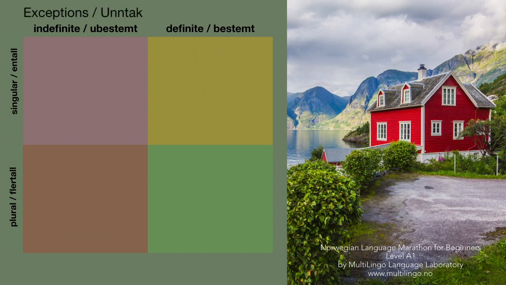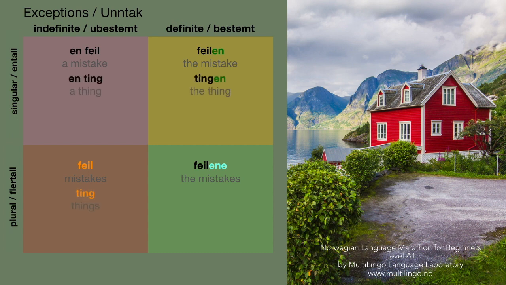And that was it. But of course, there is no rule without an exception. So let us look at some exceptions. En feil, a mistake. Feilen, the mistake. Mange feil, many mistakes. So you see en feil, mange feil, the same word, without article. Feilene, as usual. En ting, tingen. Mange ting, alle tingene. En kjeks, kjeksen.